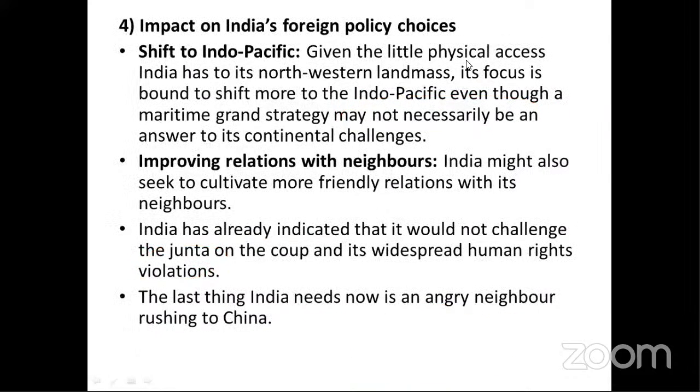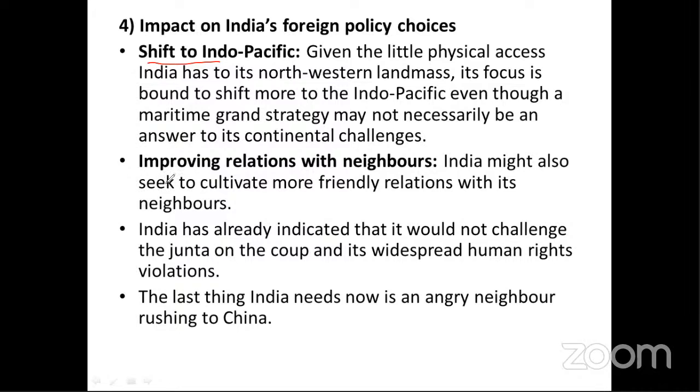Okay, the fourth important point, very important to note down, is the impact on India's foreign policy choices. Now India shifts to the Indo-Pacific. Because the entire Chabahar port route and that highway is blocked, India can focus more on the Indo-Pacific, because in that area also the dominance of China is increasing.